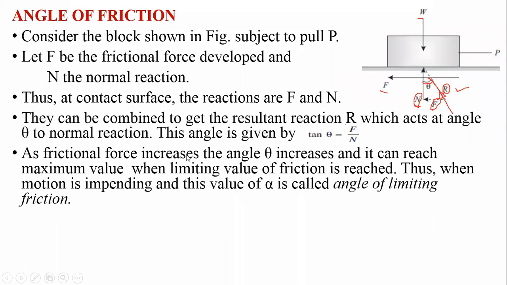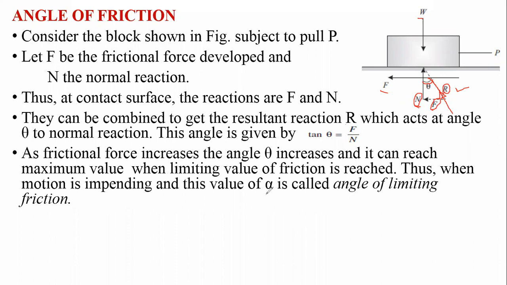If the friction force increases, theta increases, and it can reach a maximum value when the limiting force of friction is reached. As we know, as P is increasing, F is also increasing. When F reaches the limiting value, that is, when the motion is impending, this value, let us say alpha, is called the angle of limiting friction. When this value is reached, theta becomes the angle alpha.